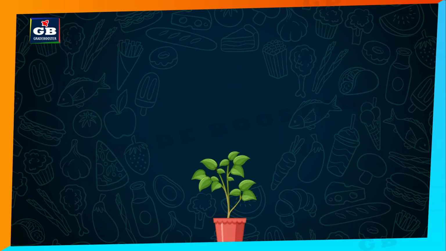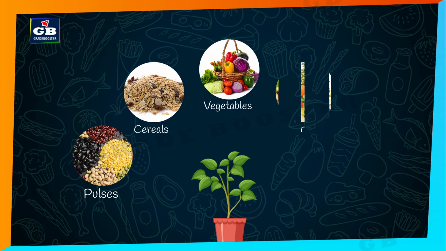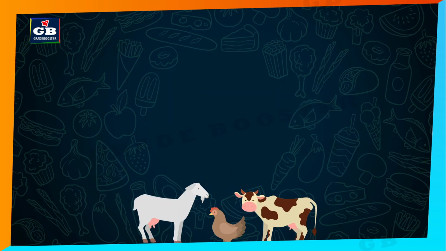What kind of food ingredients we get from plants? From plants, we get the ingredients like grains, cereals, vegetables, fruits and nuts. And what kind of ingredients we get from animals?